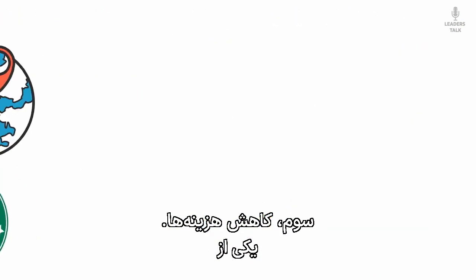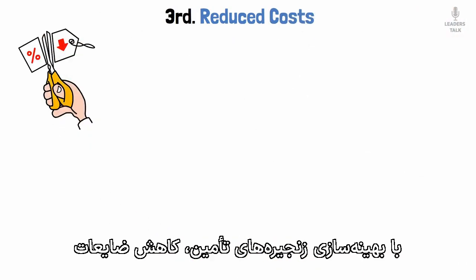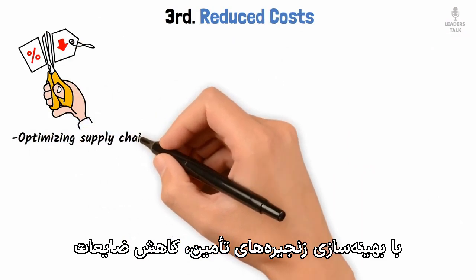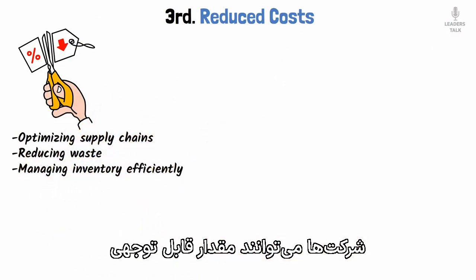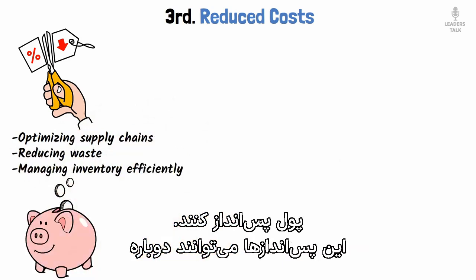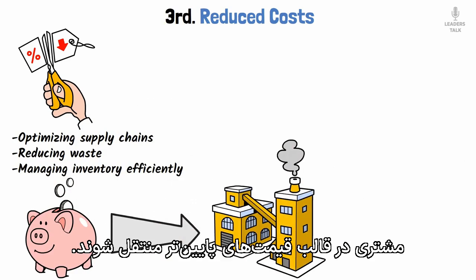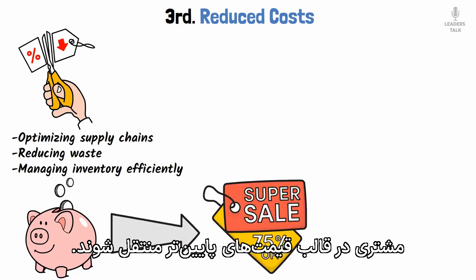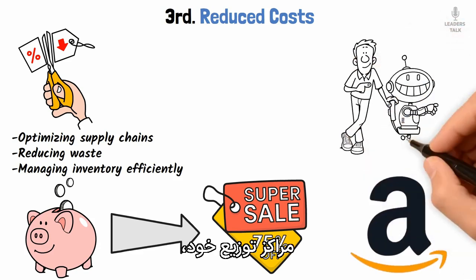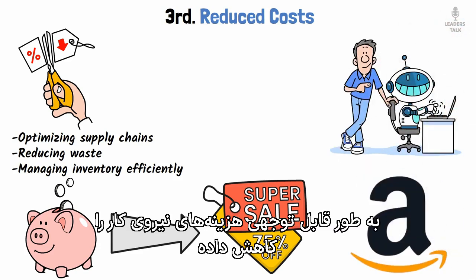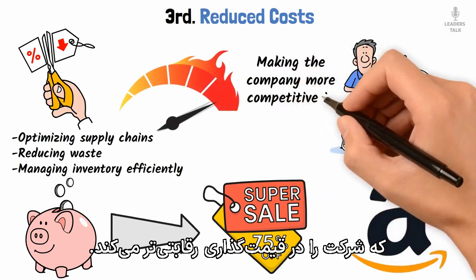Third, reduced costs. One of the biggest benefits is cost reduction. By optimizing supply chains, reducing waste, and managing inventory efficiently, companies can save a significant amount of money. These savings can be reinvested into the business or passed on to the customer in the form of lower prices. For example, Amazon's use of automation in its fulfillment centers has significantly reduced labor costs while speeding up order processing, making the company more competitive in pricing.